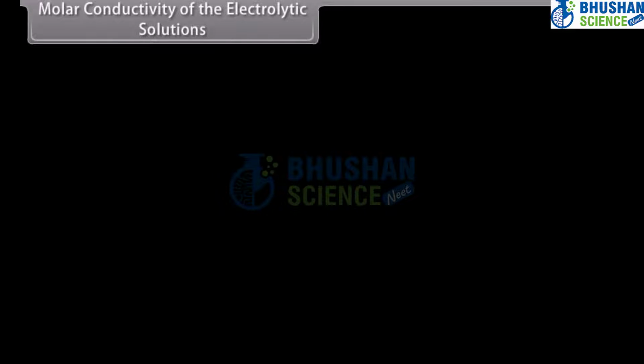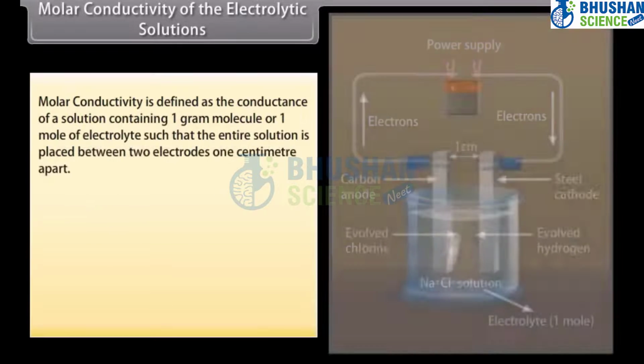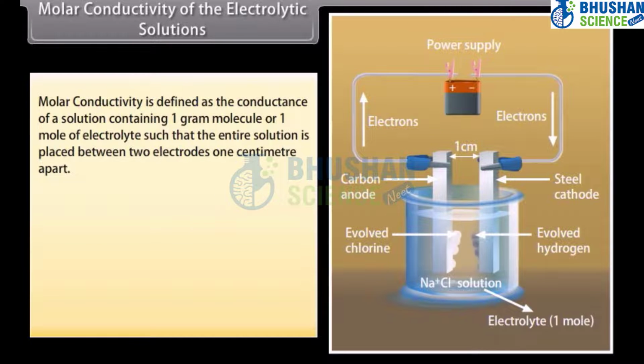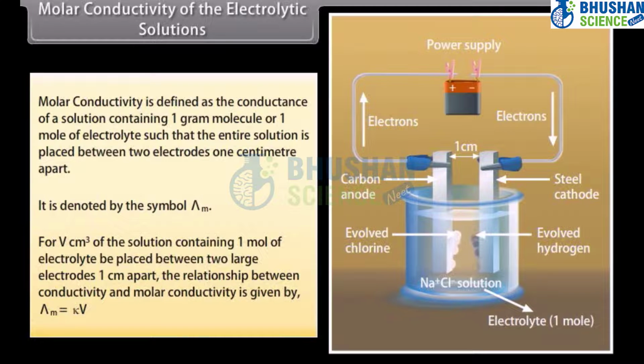Molar conductivity of the electrolytic solutions. Molar conductivity is defined as the conductance of a solution containing 1 gram molecule or 1 mole of electrolyte such that the entire solution is placed between 2 electrodes 1 centimeter apart. It is denoted by the symbol λm. For V centimeter cube of the solution containing 1 mole of electrolyte placed between 2 large electrodes 1 centimeter apart, the relationship between conductivity and molar conductivity is given by λm equal to the product of kappa and volume.